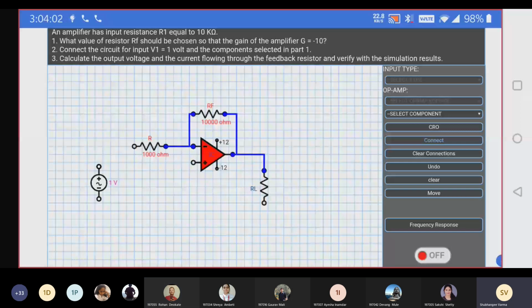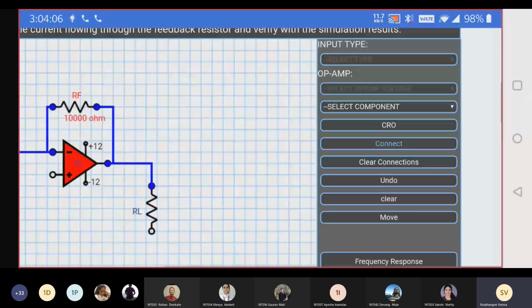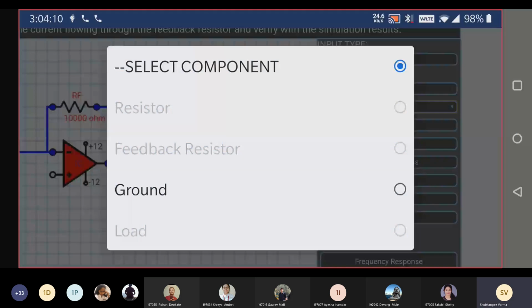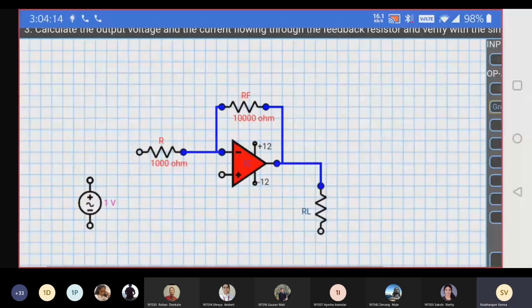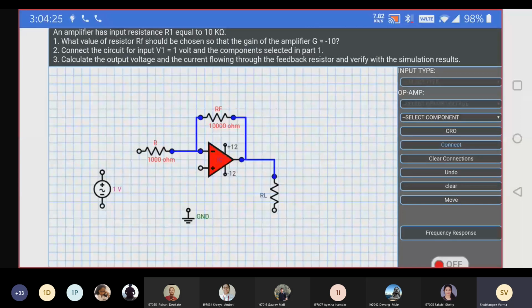Now we are going to take the ground. You can find the ground in select component. Here, in select component, select the ground. Here you can see the ground gets selected. Go to the canvas and place the ground. Done. Have you selected the supply voltage 1 volt 50 hertz and ground? Have you placed it on the canvas? Yes, ma'am. Okay, thank you.